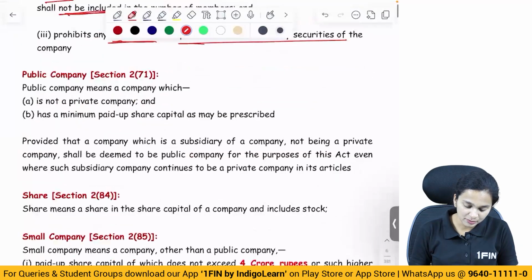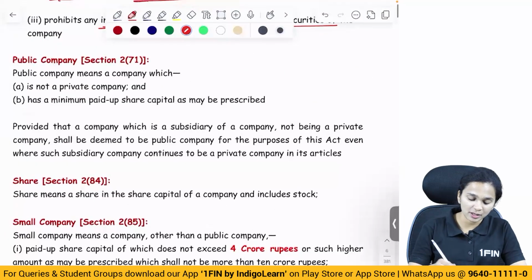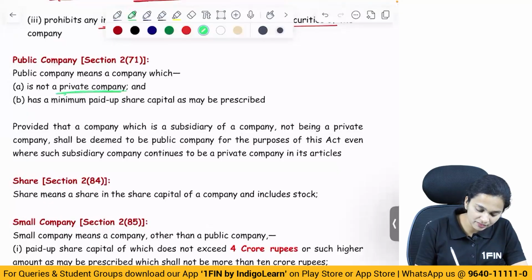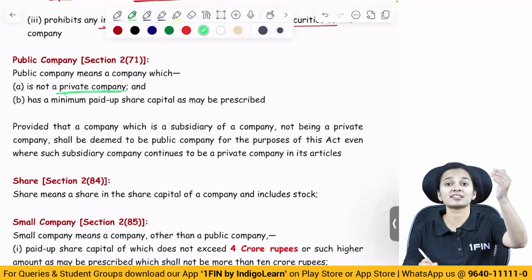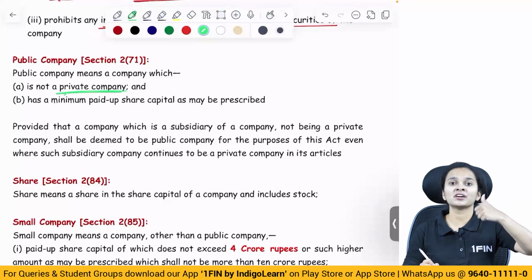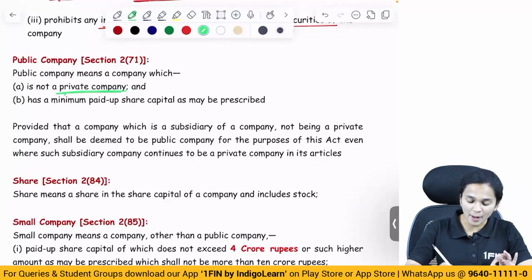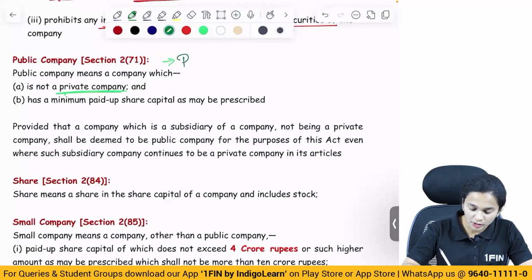Then comes a public company. So what is a public company? A company which is not a private company. So all the restrictions like the number of members, the issue of prospectus, restriction on transfer of shares, all the restrictions are not applicable in case of a public company. So what is a public company? Not a private company.